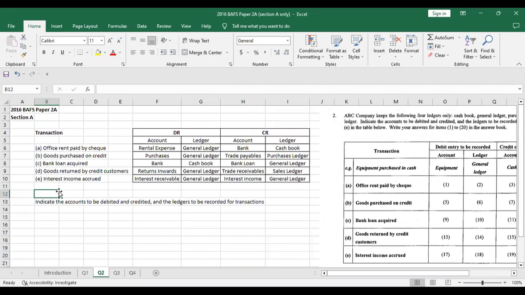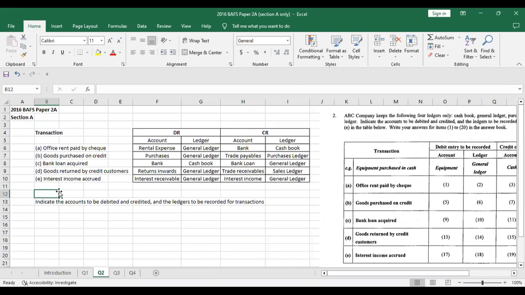And it said credit customer, not cash, right? So the item impacted here would be trade receivables, not cash. So the company will credit trade receivables, and the ledger impacted in this case would be the sales ledger.